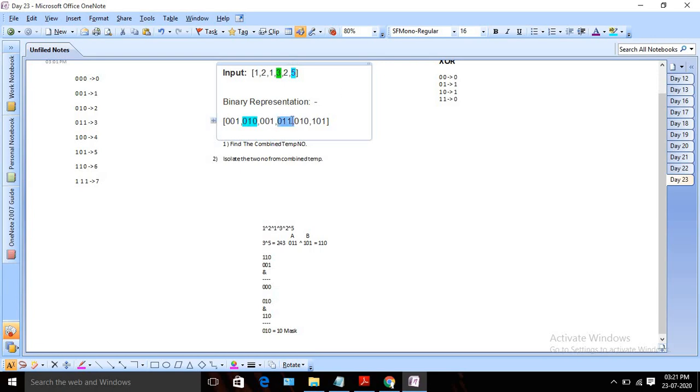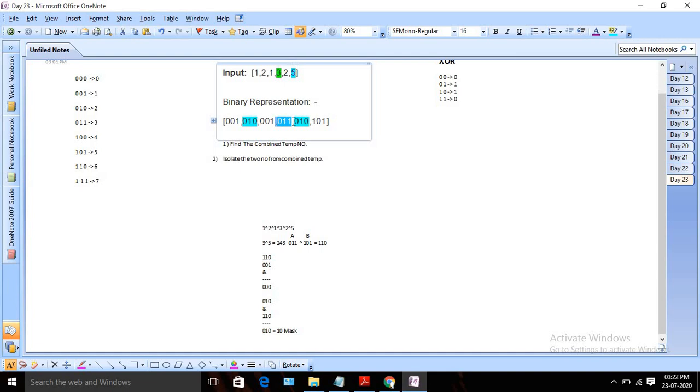I also have this number in which the second bit is 1, and this number also contains 1 in the second position. So these three numbers. Now, since we know that these two numbers appear twice, if we perform XOR between these three, I will get my actual number. That will be our A, in this case the first number, 3.